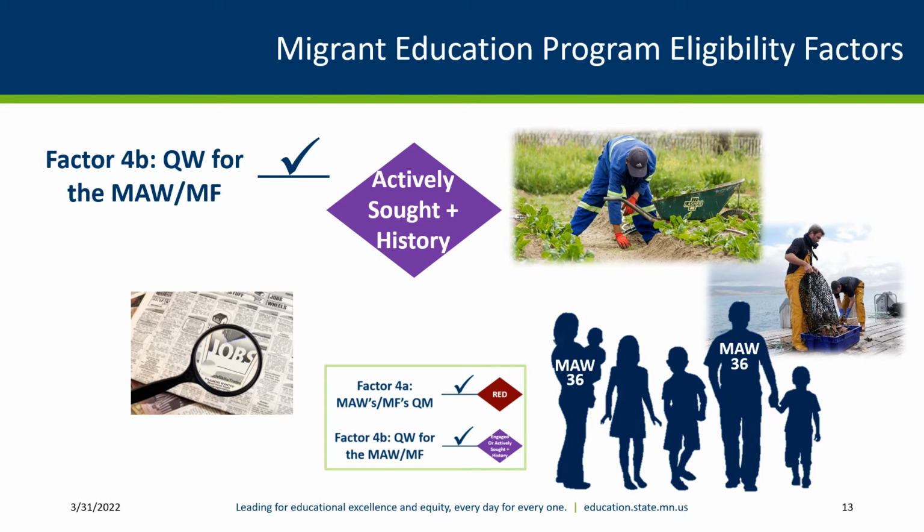These past moves do not need to meet the definition of qualifying moves, unless they only have 1 move and you are using it to document when the worker established as a migratory agricultural worker or migratory fisher. In such cases, you would document the past date in which they made the qualifying move and engaged in new qualifying work soon after that move. To meet the definition of migratory agricultural worker or migratory fisher, the worker needs to meet factors 4A in either the first or second part of 4B.